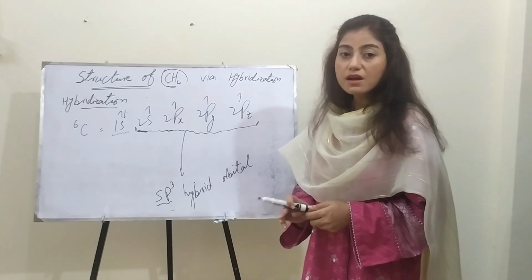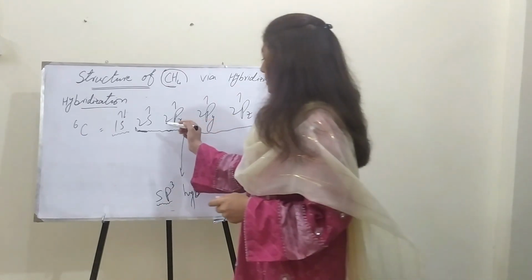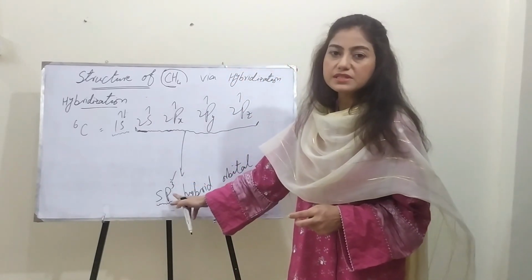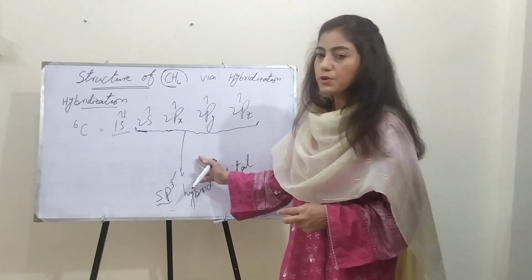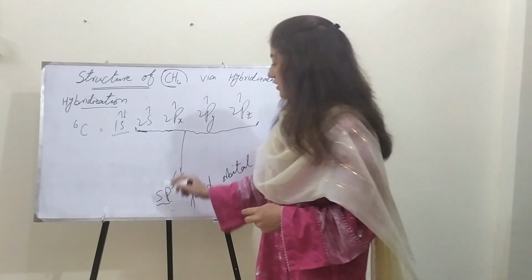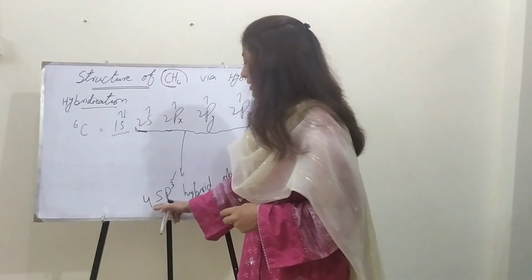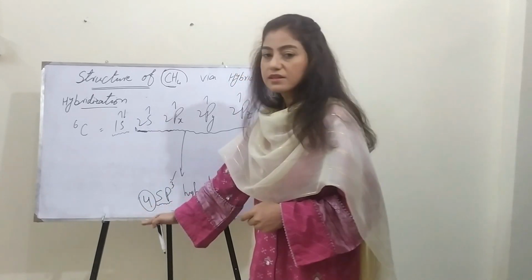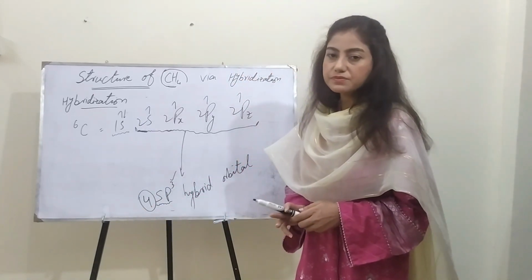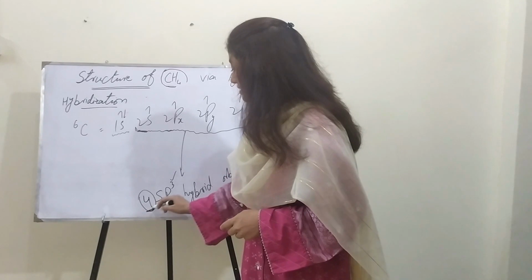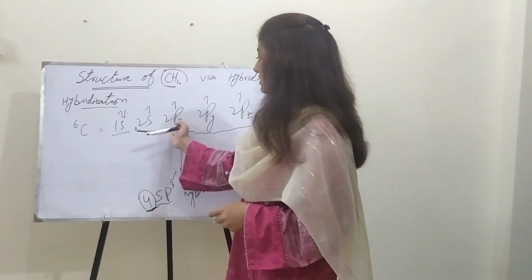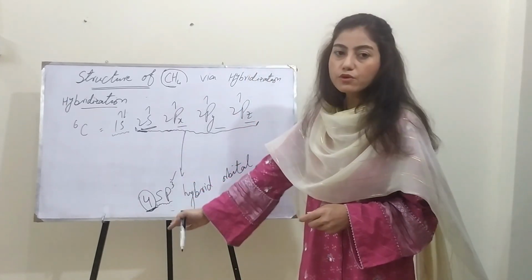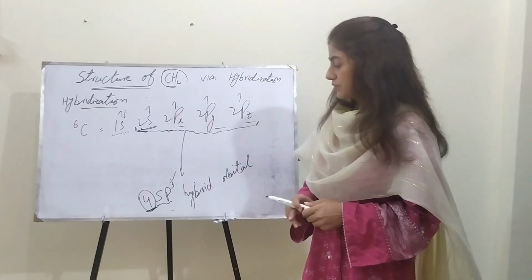Only 1 or 4? This shows that 3 p orbitals have taken part in the intermixing, but there are actually 4 sp3 hybrid orbitals, and that figure 4 would be written on the left hand side of sp3, indicating that when they intermix, 1, 2, 3 and 4, a total of 4 hybrid orbitals are formed.